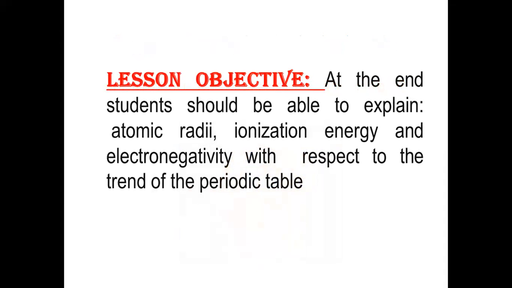Before I start off with the class, let me tell you what I'm expecting after the end of this lesson. You should be able to explain atomic radii, ionization energy, and electron activity with respect to the trends on the periodic table. So these are the three trends which we'll be studying in this class, okay?